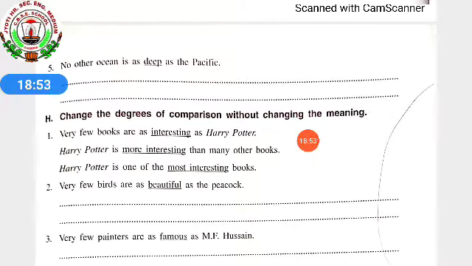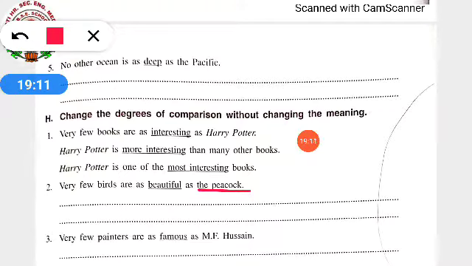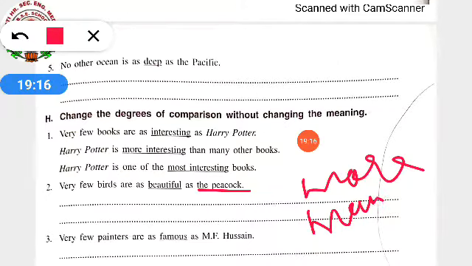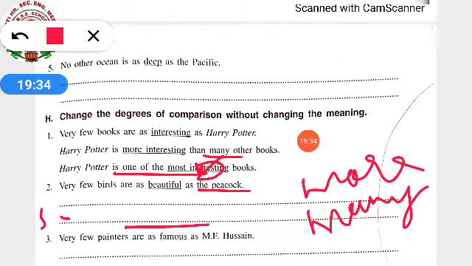Second one, very few birds are as beautiful as the peacock. So how we will start? The peacock is more beautiful than many other birds. How we will write down? The peacock is more beautiful, more, because comparison we are taking, more beautiful than many other birds, not any other, many other birds, like the example. Okay, like how they have used for the example. And superlative degree will be, the peacock is one of the most beautiful birds. One of the most, here beautiful will come, one of the most beautiful birds.